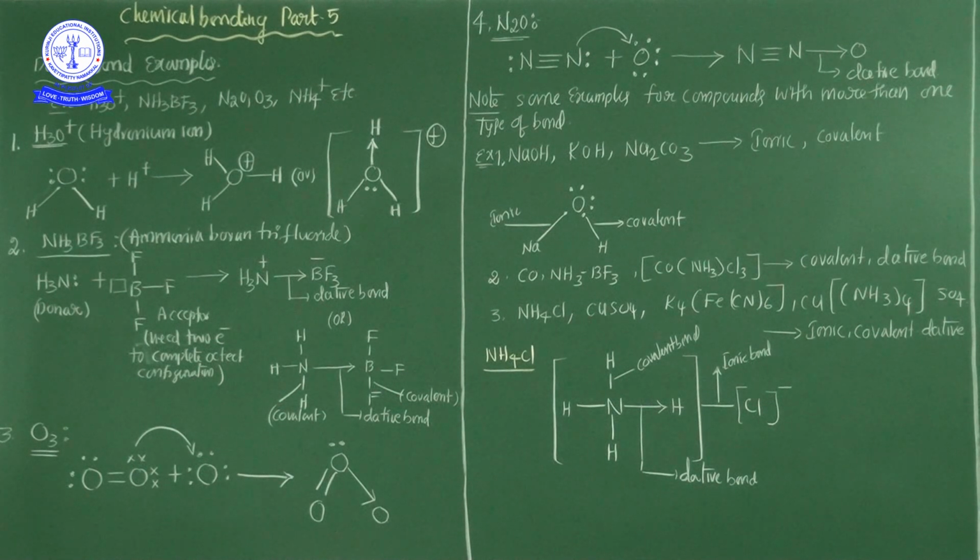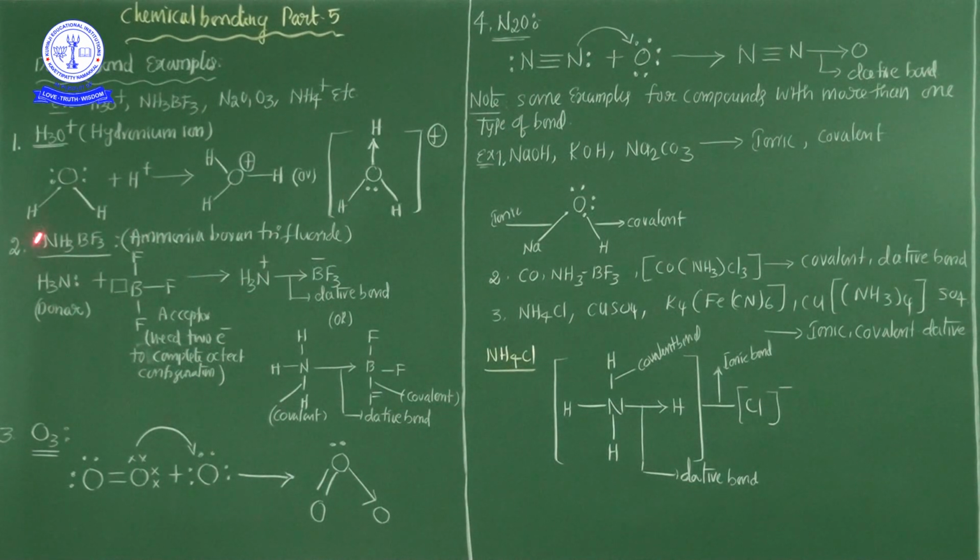Now see here, the first example is the hydronium ion, H3O+. Actually H3O+ is a protonated water molecule. So this is a water molecule. You know that very well, the oxygen electronic configuration is 1s2, 2s2, 2p4. It means 6 valence electrons are present in the last shell. So now what happens: there are 2 lone pairs of electrons, and 2 electrons are bonded with one hydrogen and one more hydrogen.